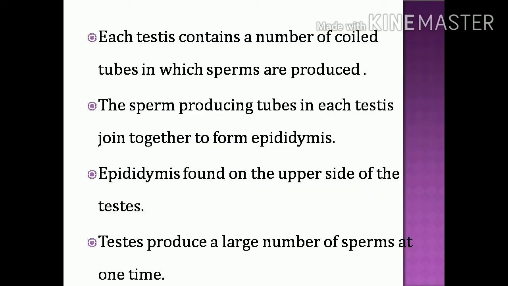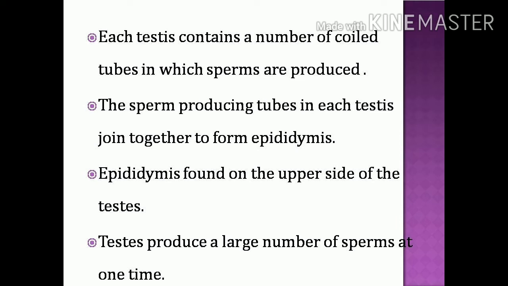Each testis contains a number of coiled tubes in which sperms are produced. Inside the testis, we can see a mini coil-like structure that we call a seminiferous tubule. In that, sperms are produced. The sperm-producing tubes in each testis join together to form the epididymis.